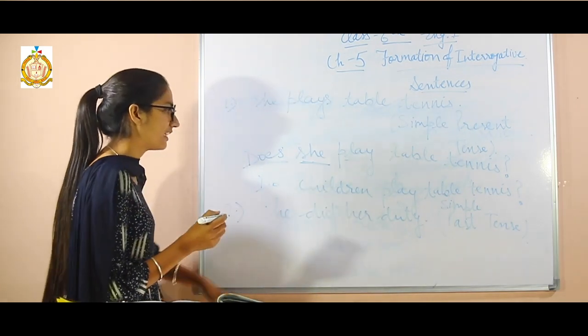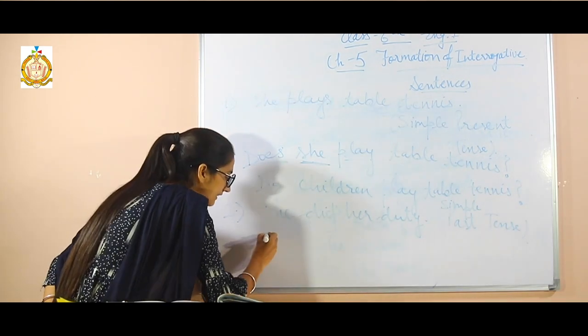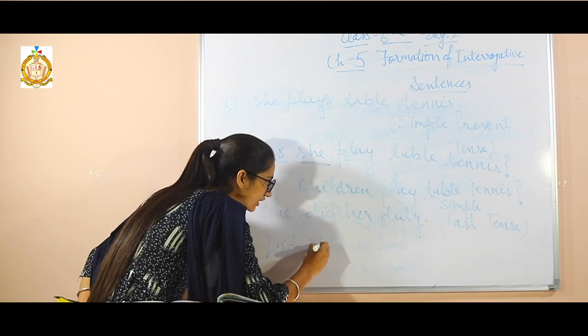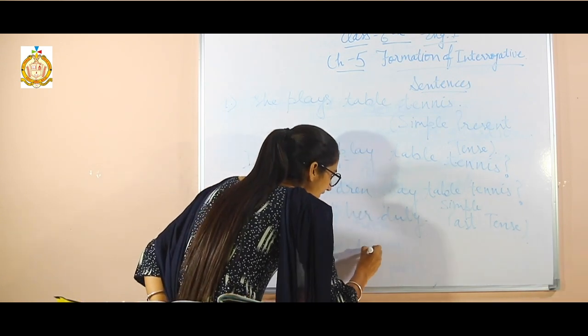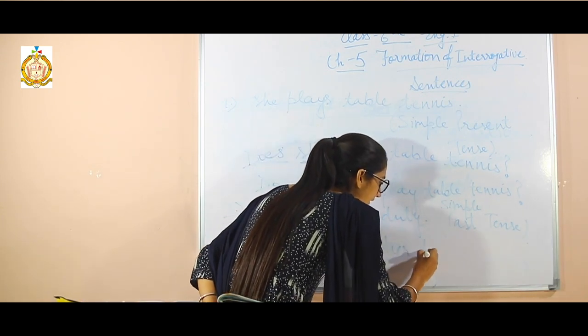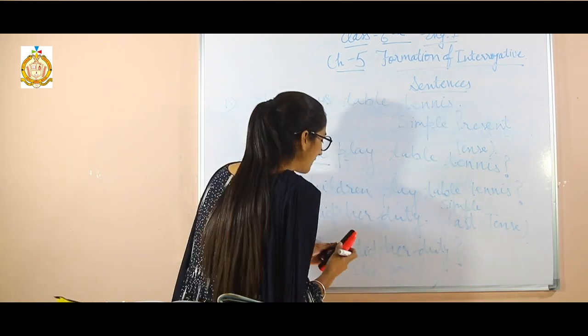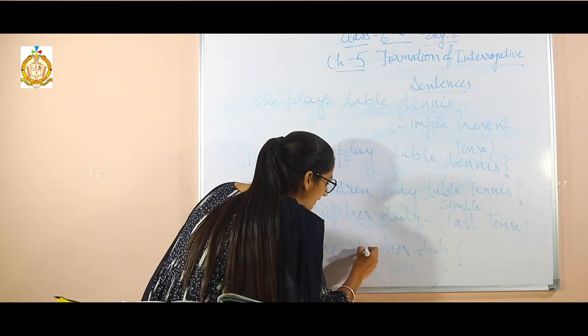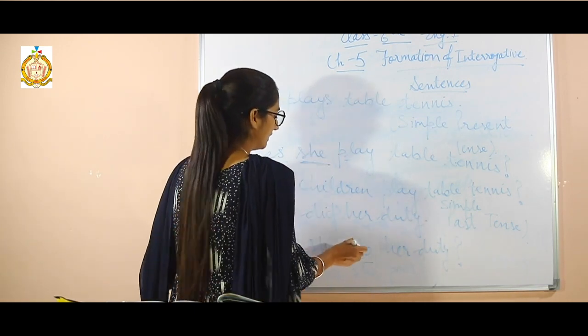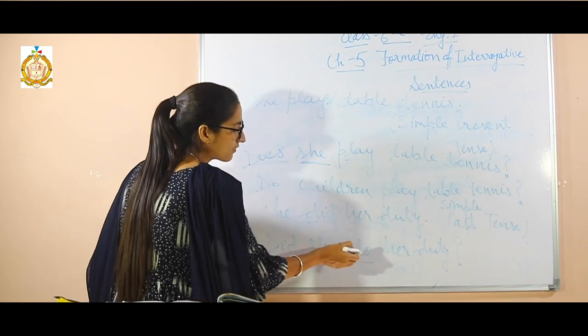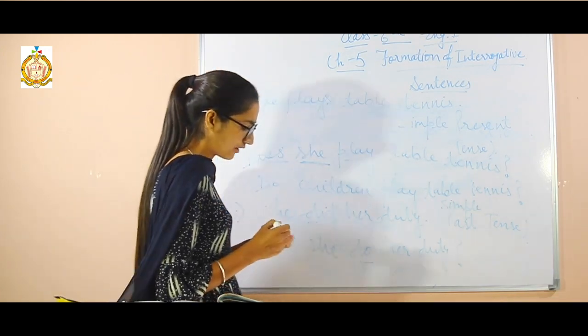So how can we make it interrogative? Did she do her duty? Because the second form becomes the first form in interrogatives.